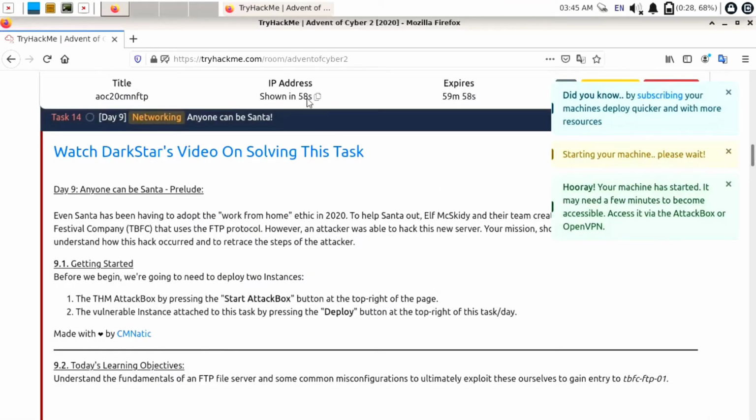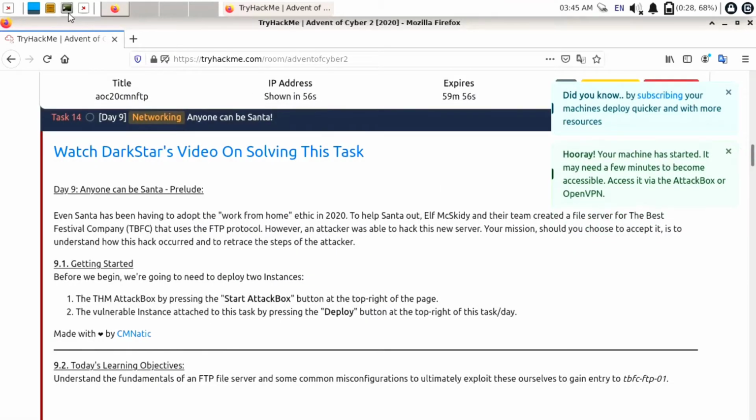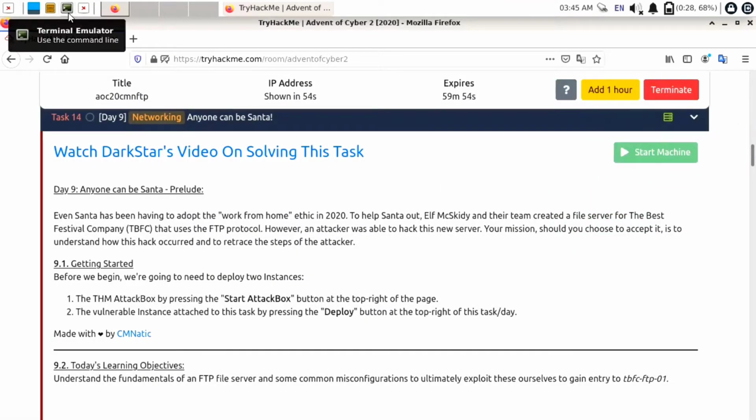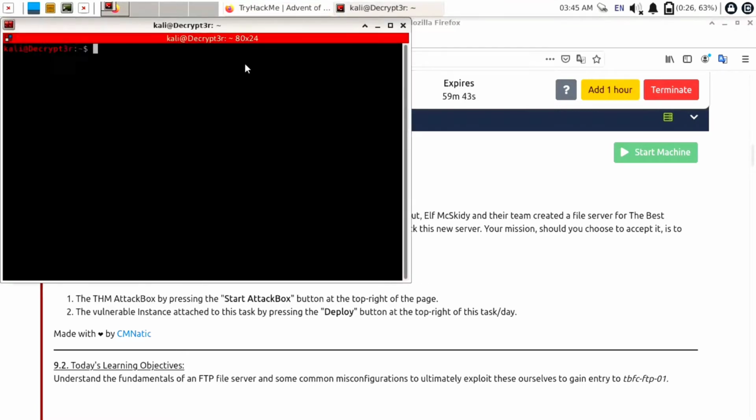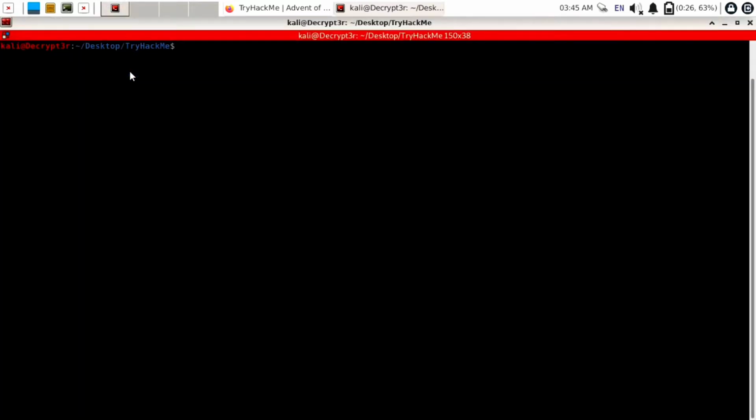To connect to our machine, first of all we need to connect to OpenVPN. To start OpenVPN, open Terminator. Okay, it is not started yet. Just try to click on it again. To extend this window, you can use the Windows up arrow command. Now we need to navigate to the directory where we have downloaded the OpenVPN file. I have downloaded it on the desktop, TryHackMe, and after ls you can check there is our OpenVPN file, decryptor.ovpn.